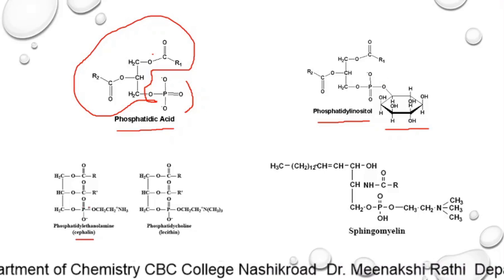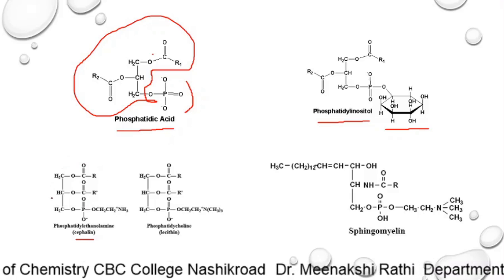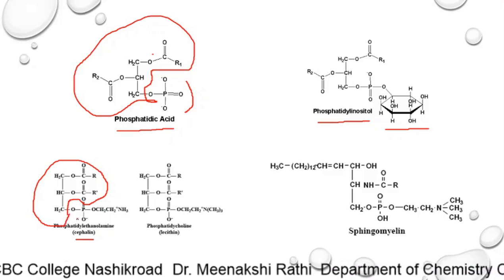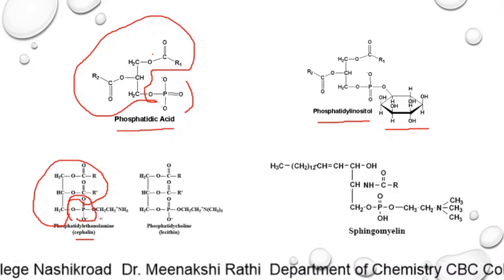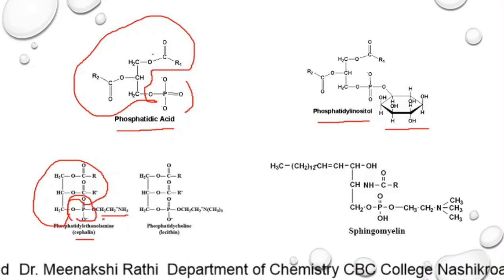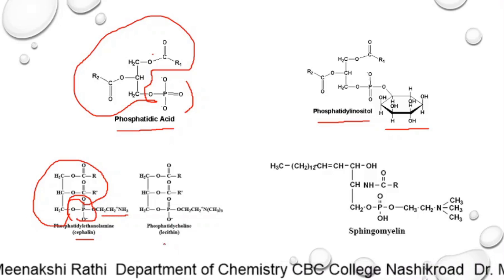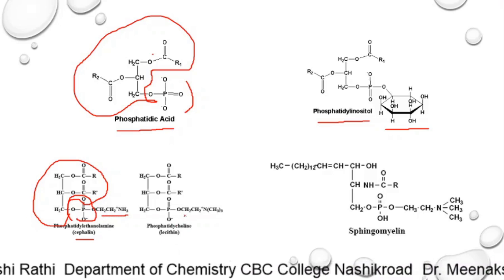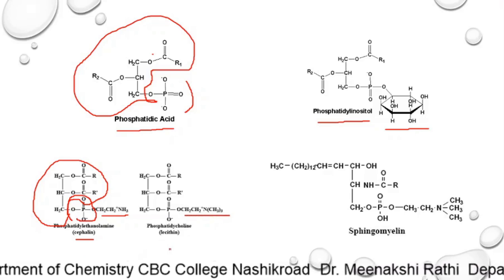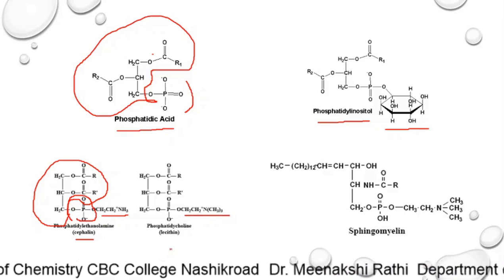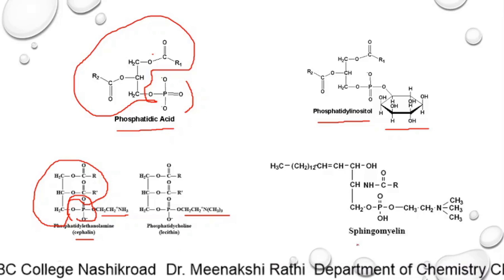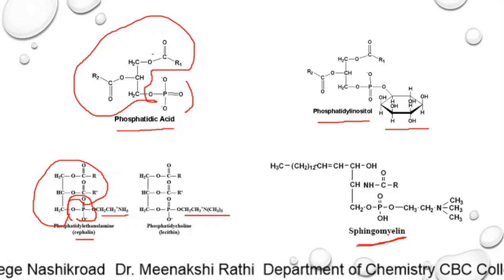In cephalin, you can see this is the triacylglycerol part. To this, a phosphate group is attached, and to this phosphate group is attached one of the nitrogenous bases, and that is colamine. In lecithin, the nitrogenous base is choline. So, cephalin and lecithin are examples of glycerophospholipids, while sphingomyelin is an example of